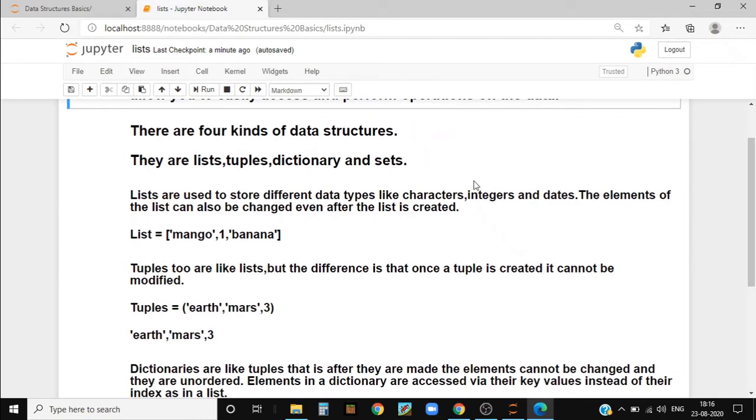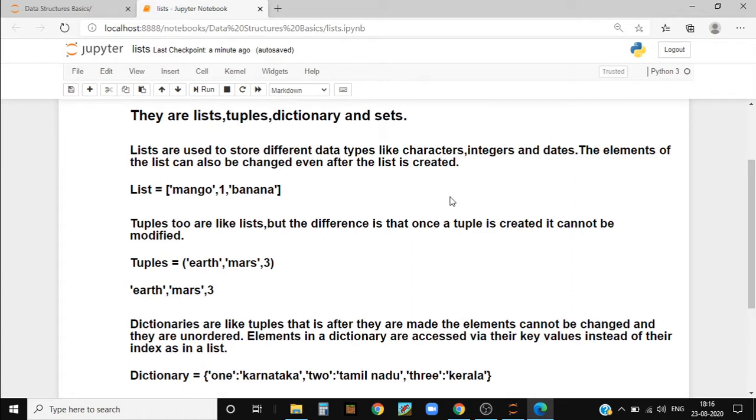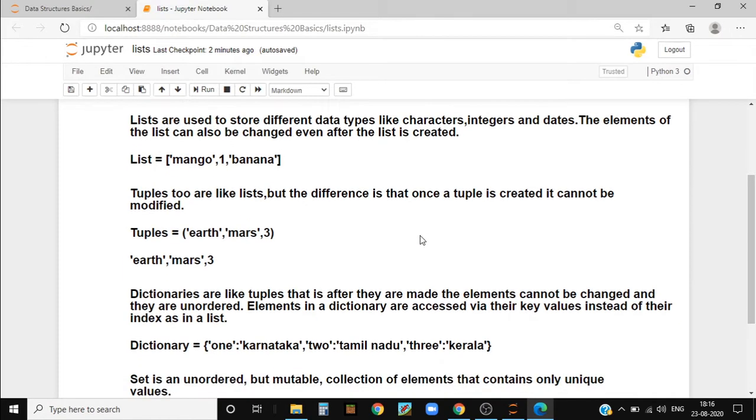So what are lists? Lists are used to store different data types like characters, integers, and dates. The elements of a list can also be changed even after it's created. So this is an example of a list. To create a list, you always need to enclose the elements inside of square brackets, and this is in general. To make any type of data structures, you always need to enclose each individual element inside of single quotes or also in double quotes, that does not matter, and you always need to separate two elements in any data structures using commas.